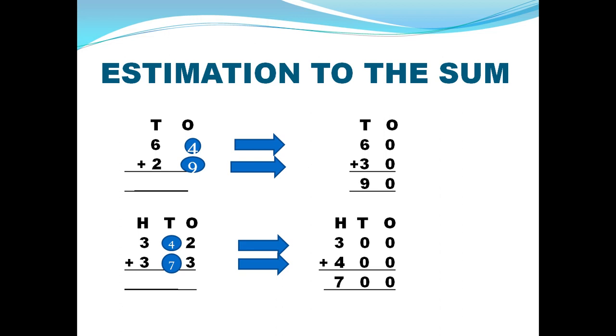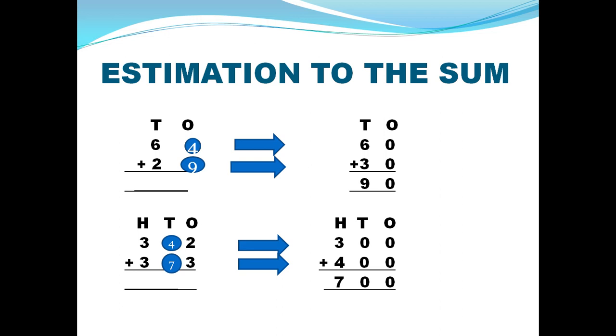Next sum, we have to round off the numbers to the nearest 100. Number 342 plus 373. In 342, the hundreds place is 3 and the next-door neighbor is number 4, in the tens place. 4 is a weak number. It is not giving its power to the hundreds.